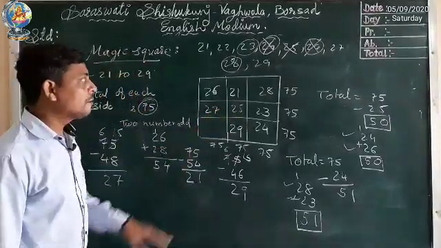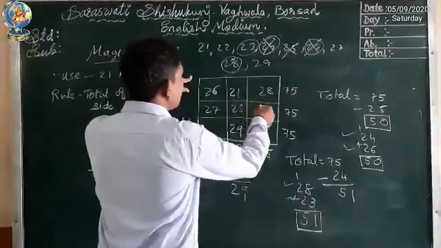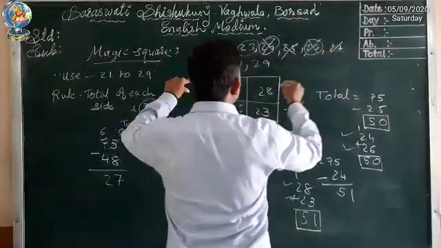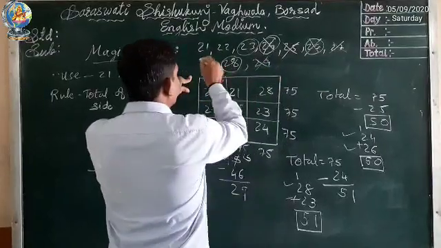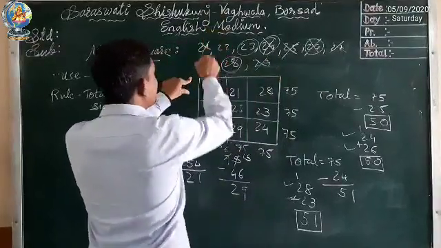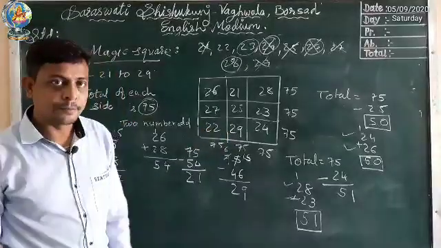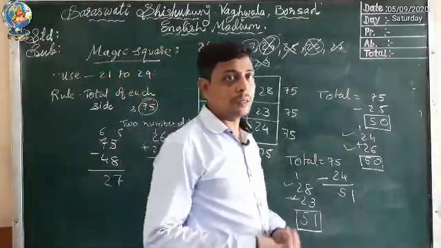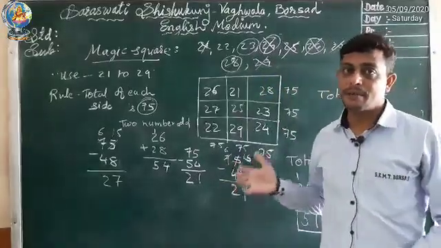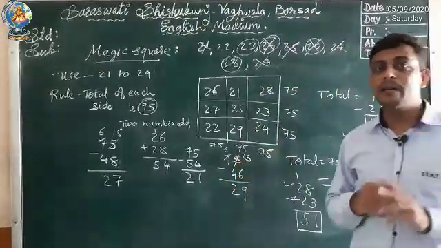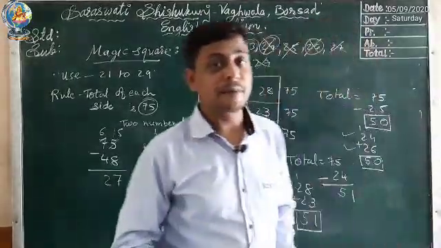Now the last number. Which number remains? Let's check which numbers we have used. 27 we used, 29 we used, 21 also we used. So only 22 remains. So we can write here 22 as the answer. In this way you can find the answers of a magic square. Okay, I hope you have understood both methods which I explained today.